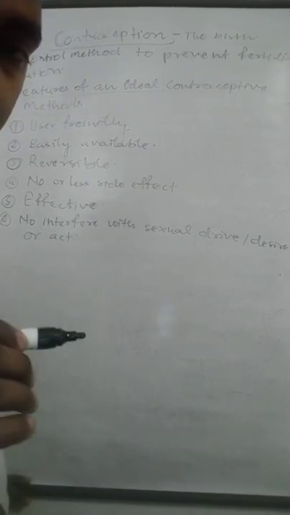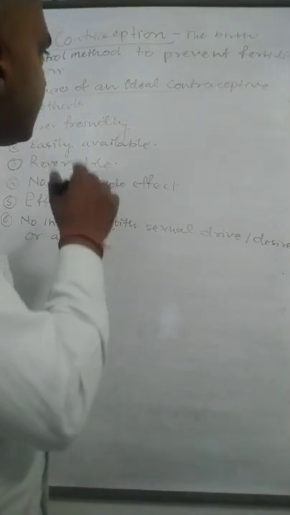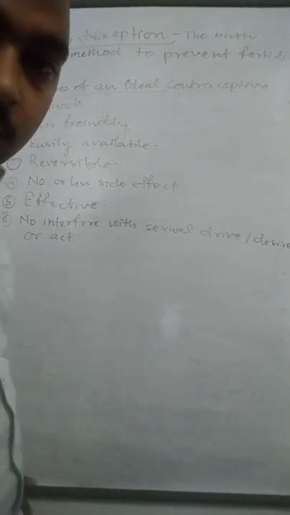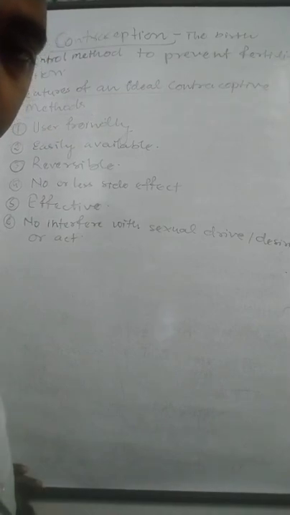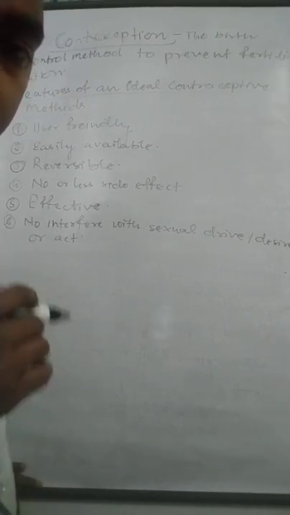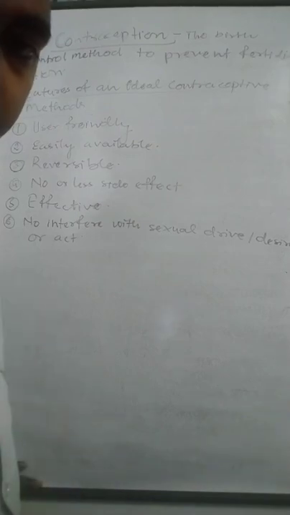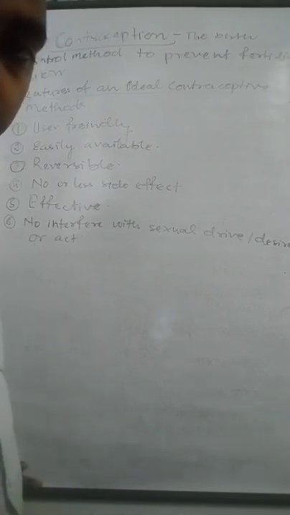So these are the various features which should be in an ideal contraceptive method. If any contraceptive method has all these features, that contraceptive method will be called an ideal contraceptive method.